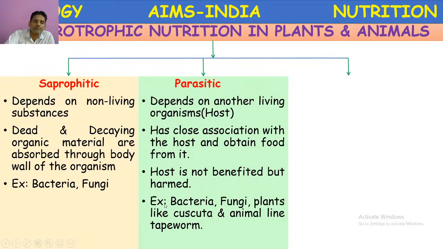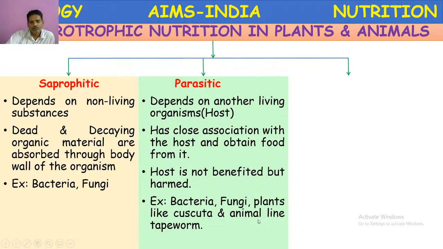Examples for these parasites: bacteria, fungi, and even some plants like Cuscuta, Amarbel, Viscum, Rafflesia. There are so many parasitic plants.